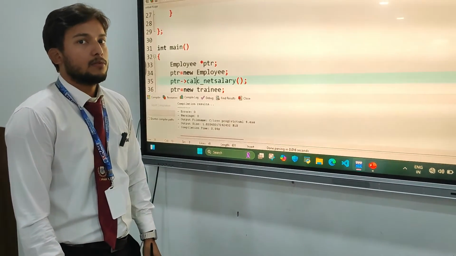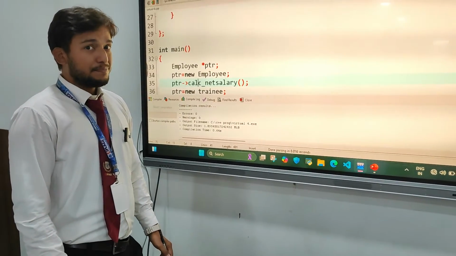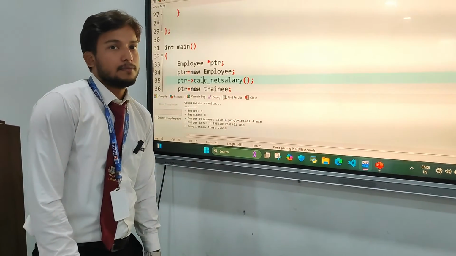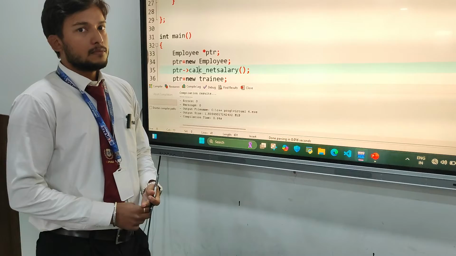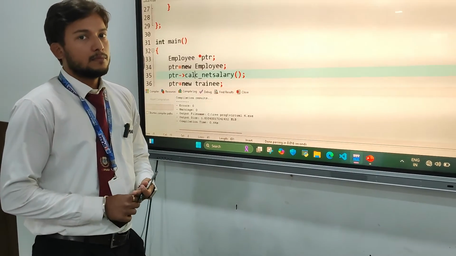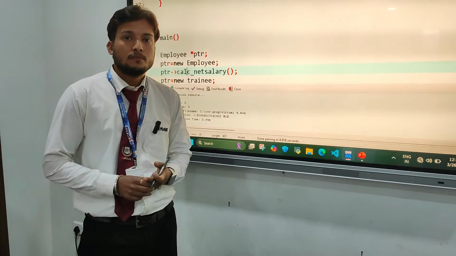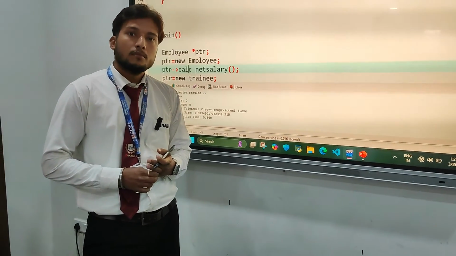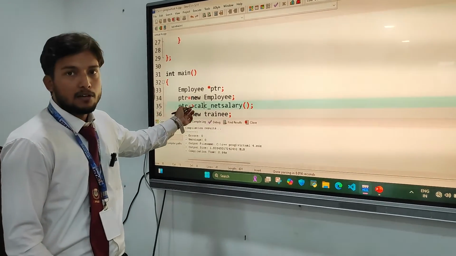In order to make your pointer flexible, you make calculate net salary inside the employee class virtual. Since you are inheriting the employee class into both child classes, their virtual nature is also inherited. And through this, you are able to call the right function of the right class. Exactly.